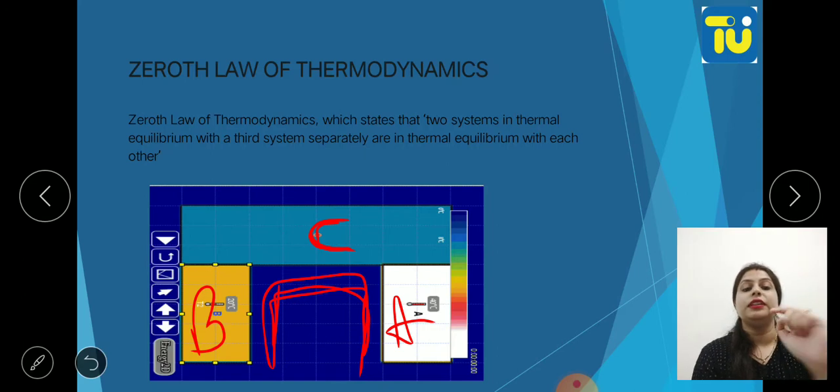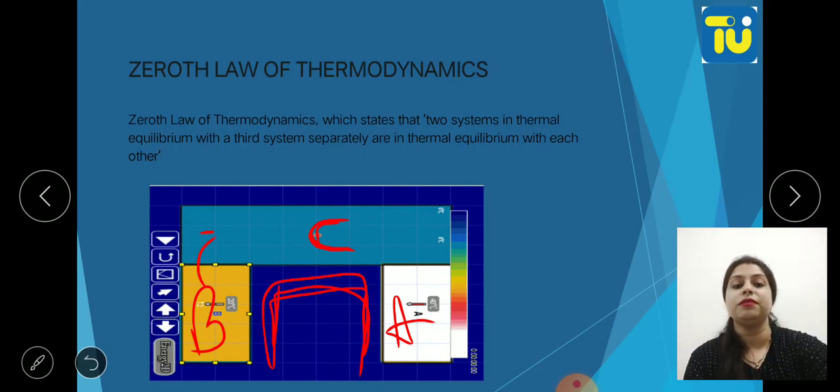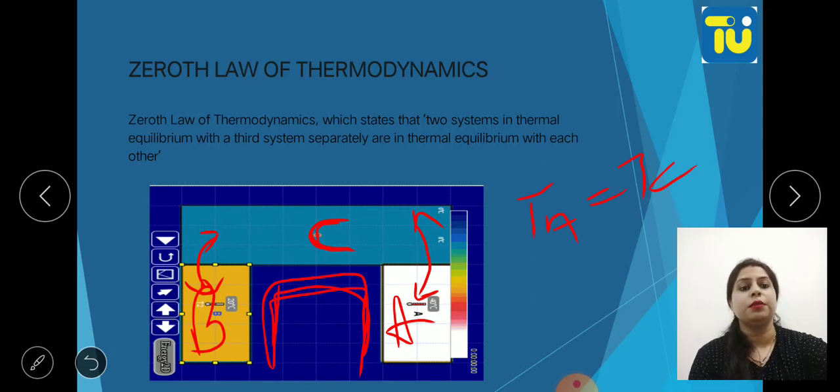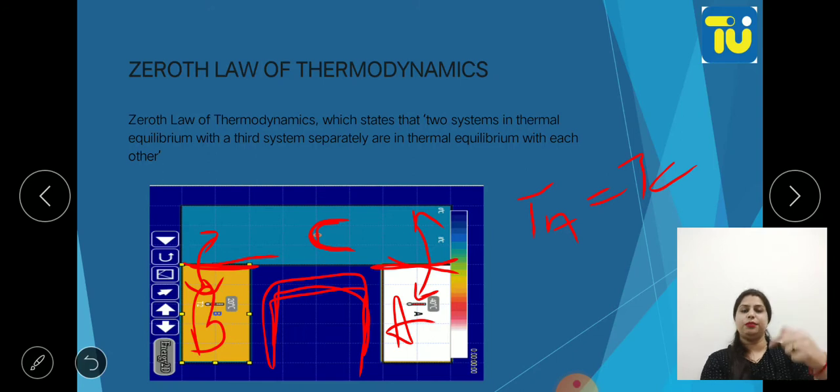So now there will be exchange of energy between B and C. There will be exchange of energy between A and C, like heat exchange will be there between B and C and C and A. So now temperature of A will be equal to temperature of C. Okay, because these walls are diathermic, so heat can be exchanged, no?